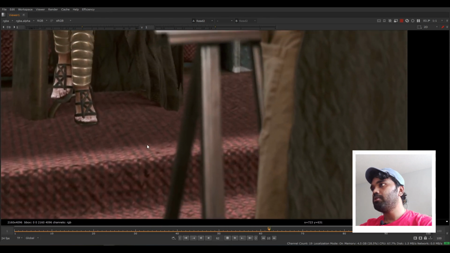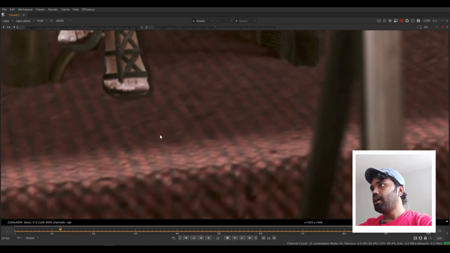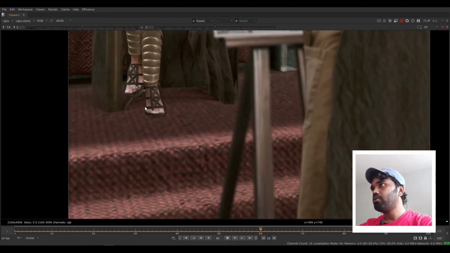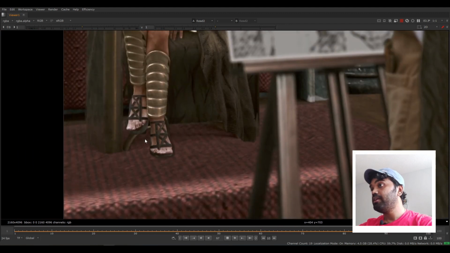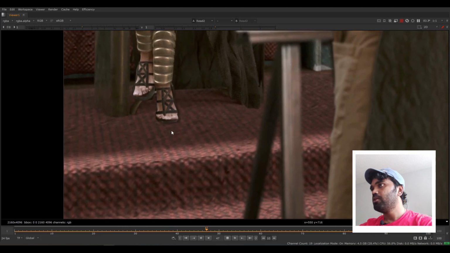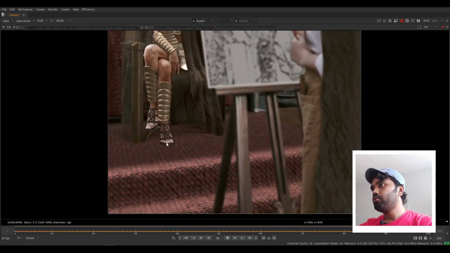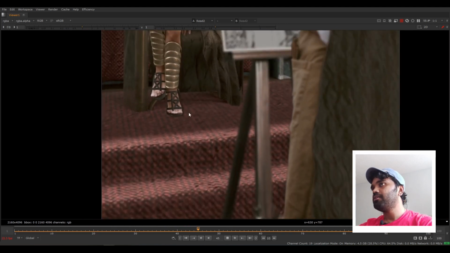And talking about the contact shadows, I can't find the contact shadow, or the contact shadow is missing over here, because she is sitting over here. We definitely need to see some shadow over here. So the ambient shadows are missing here.